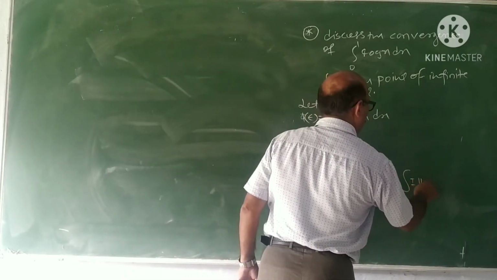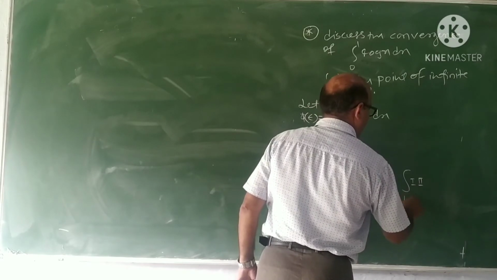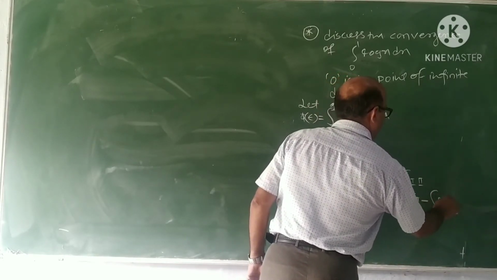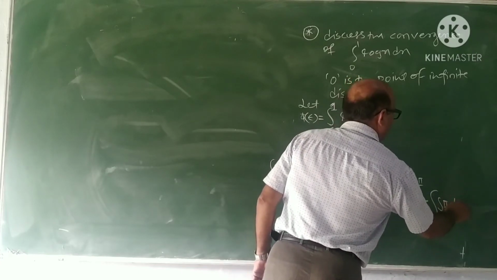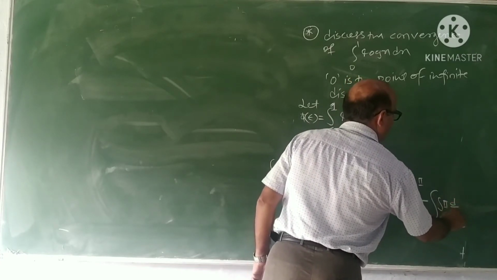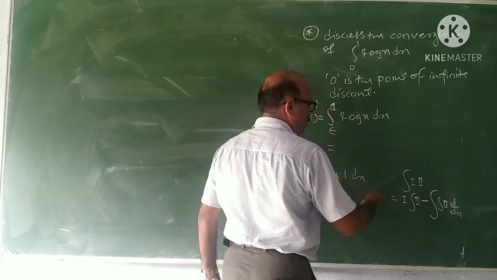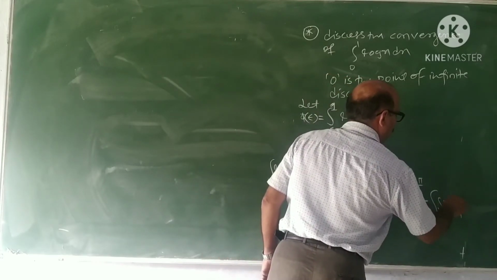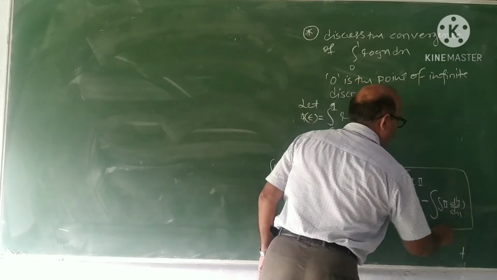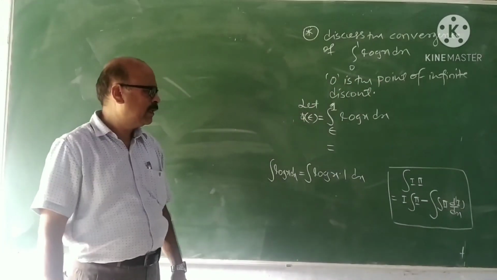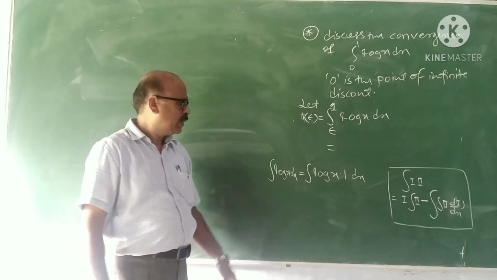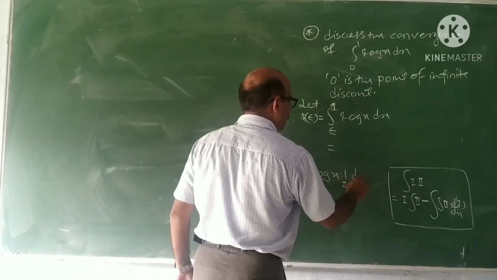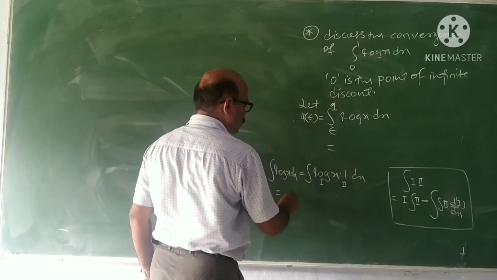You know what is integration by parts? Integration of the product of two functions is first function, integration of second, minus integration of integration of second, derivative of first. The variable is x. This is the rule to integrate the product of two functions. Now I take log x as first function, 1 as second function, apply by parts. What do you get?